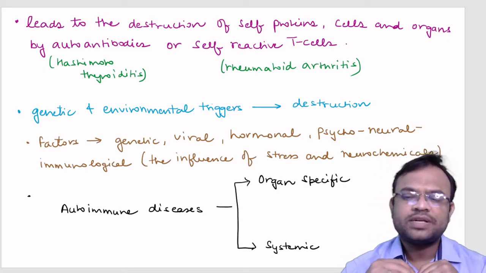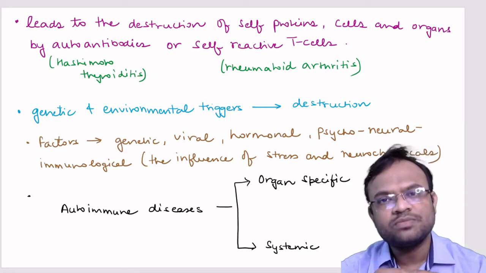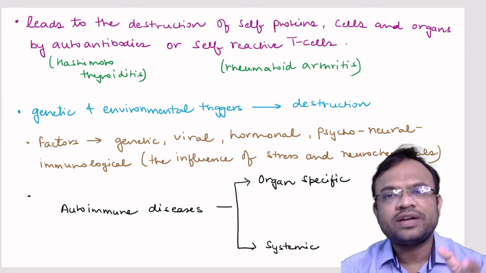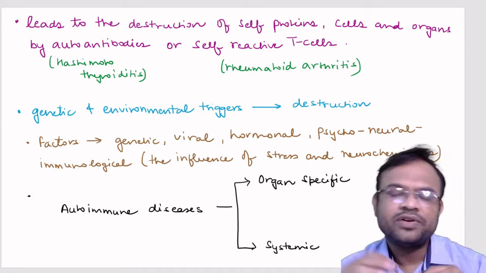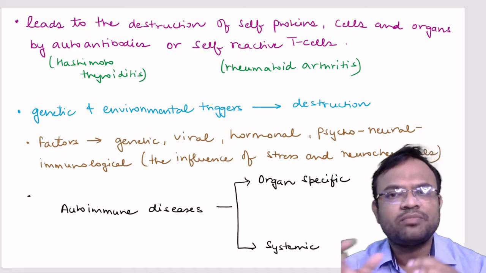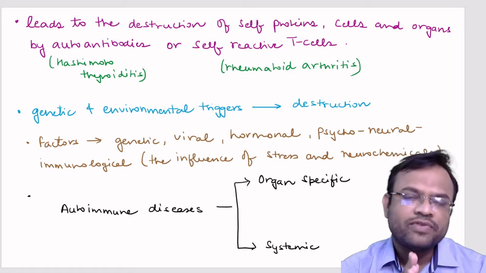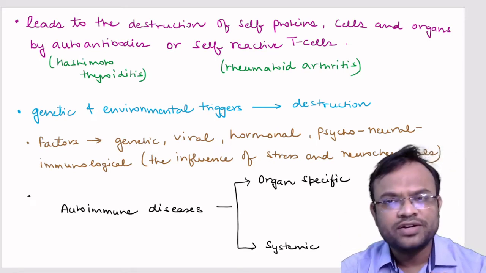Now another question is, what is responsible for this effect, or why does autoimmunity happen? There are multiple reasons behind autoimmunity, for example genetic factors, viral factors, hormonal factors, psychoneural or immunological factors.